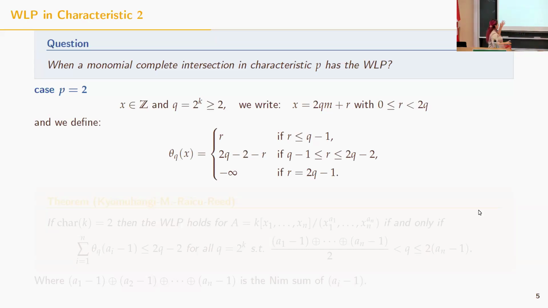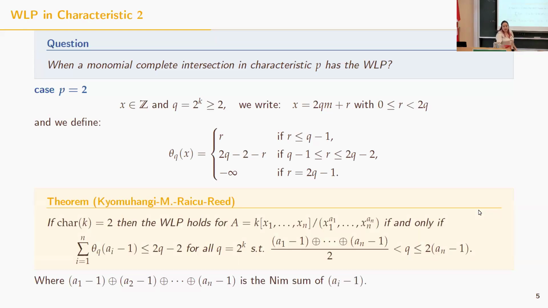Using this formula, the result, together with Kumakongi, Raicu, and Reed, is that we classify which monomial complete intersections have the weak Lefschetz property. A monomial complete intersection has the weak Lefschetz property if and only if this formula here holds for any power of 2, q, that is between this dim sum and 2 times an minus 1, where an is the biggest of the degrees.